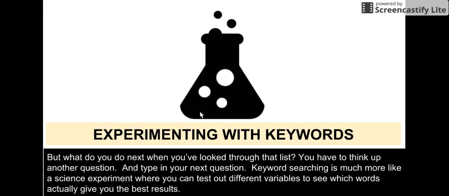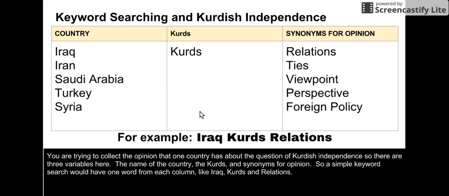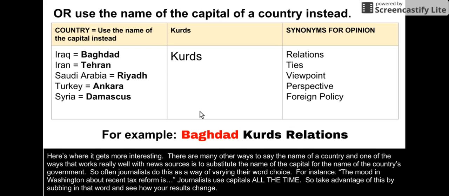Keyword searching is much more like a science experiment, where you can test out different variables to see which words actually give you the best results. You are trying to collect the opinion that one country has about the question of Kurdish independence. So there are three variables here: the name of the country, the Kurds, and synonyms for the word opinion. So a simple keyword search would have one word from each column, like Iraq, Kurds, relations. But here's where it gets more interesting.